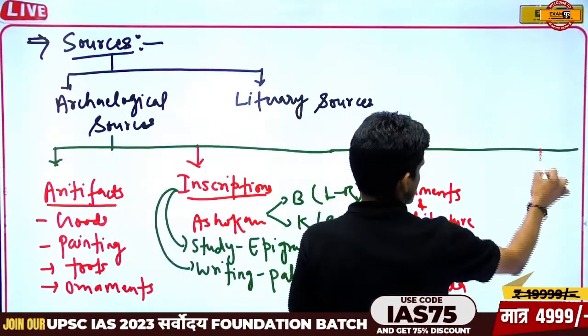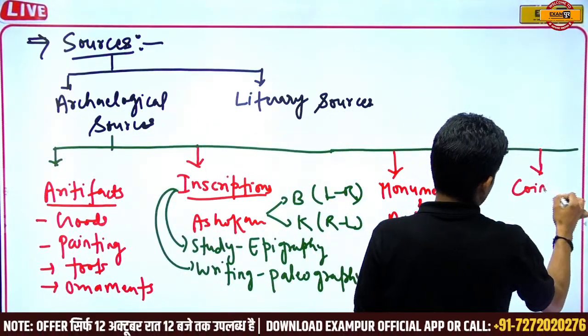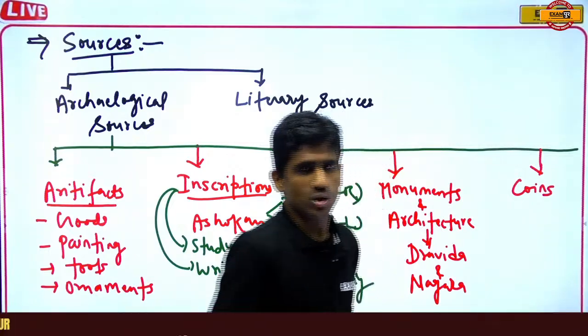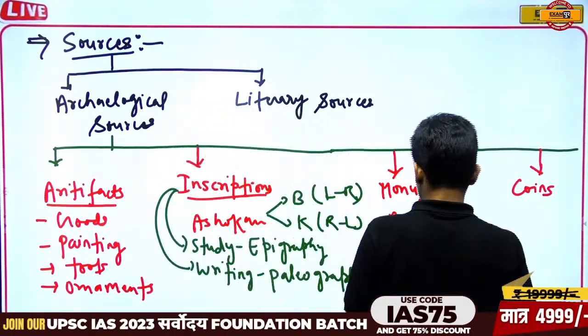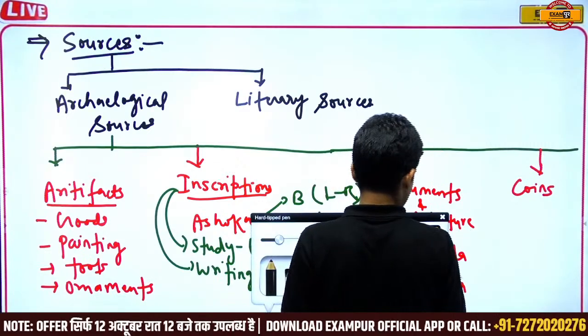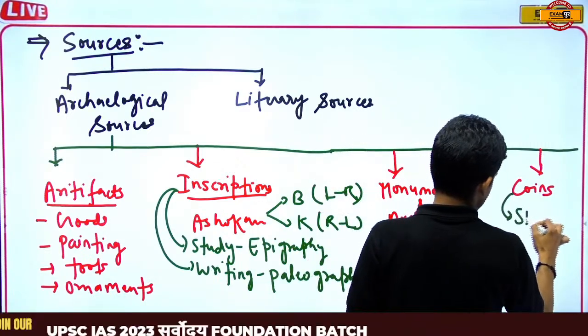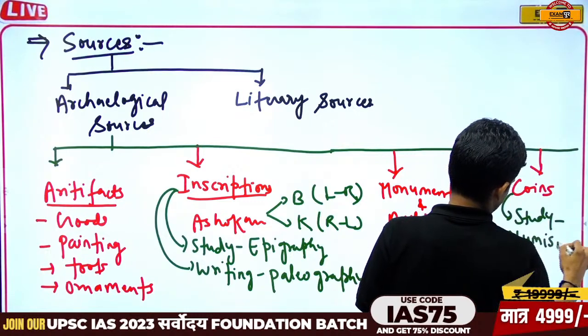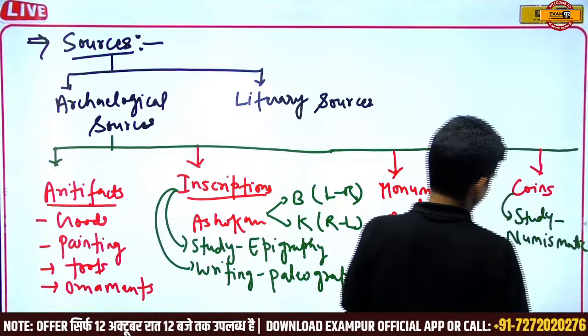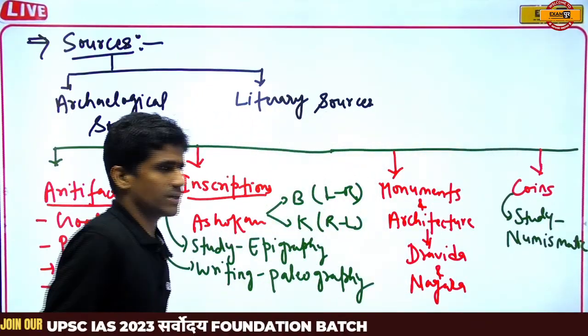The last one is coins. The study of coins is numismatics. We have different kinds of coins.